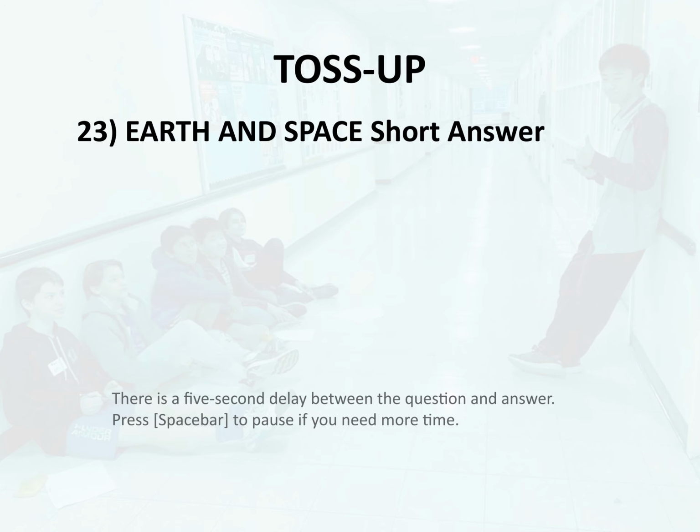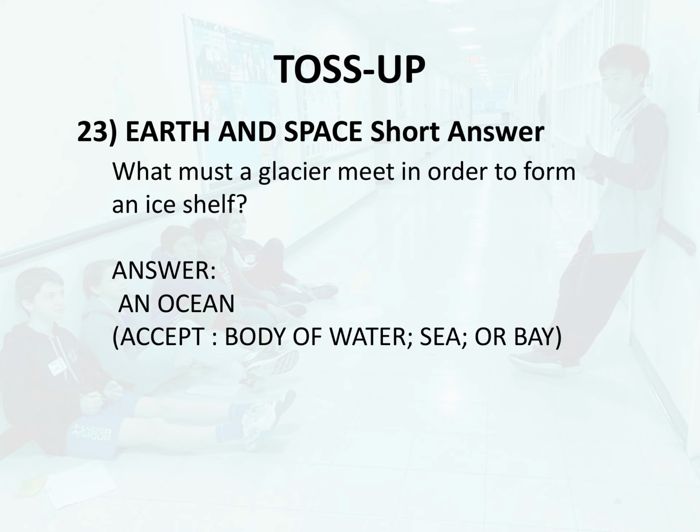Toss-up 23. Earth and space. Short answer. What must a glacier meet in order to form an ice shelf? Answer. An ocean.